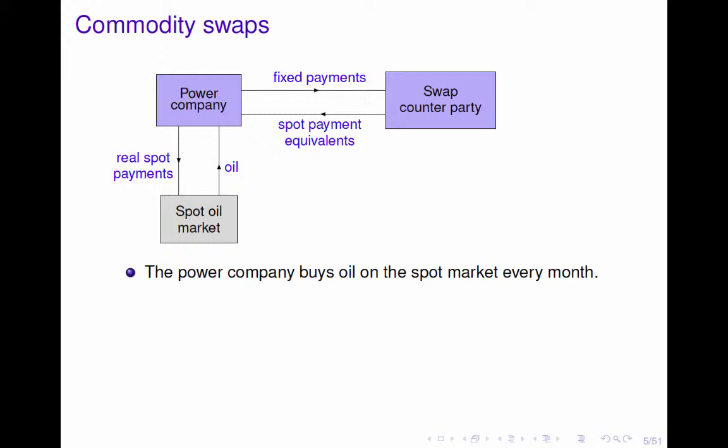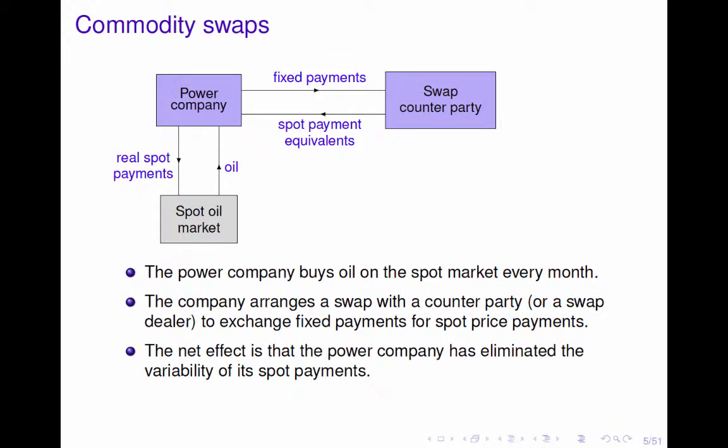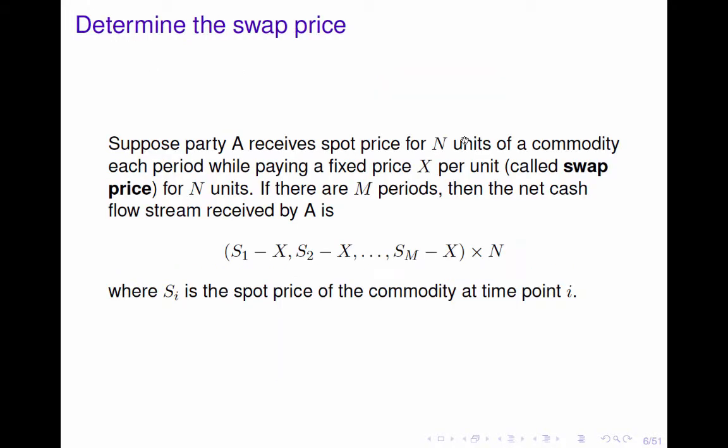Suppose a power company buys oil on the spot market every month. That is, the company pays the real spot price in exchange for the oil from the spot oil market. If the company arranges a swap with a counterparty or a swap dealer to exchange fixed payments for the spot oil price payments, the net effect is that the power company has eliminated the variability of its spot payments and pays a fixed price in exchange for the oil. Now let's see how to determine the swap price.